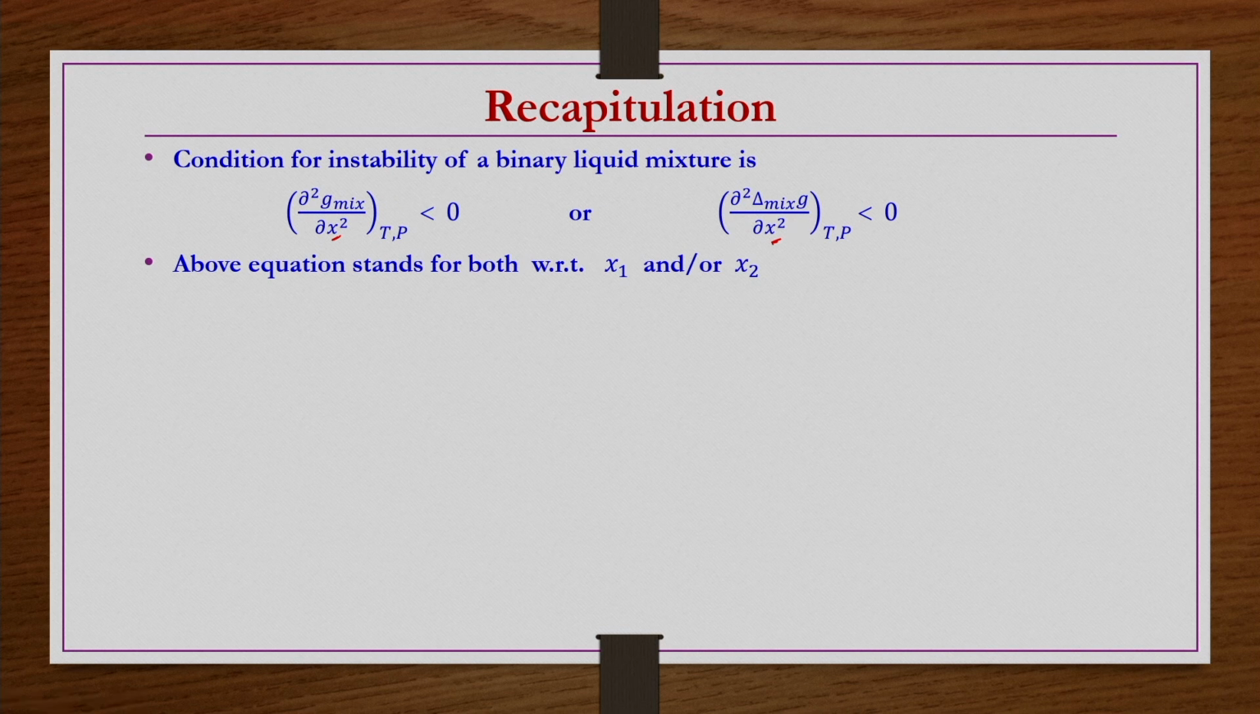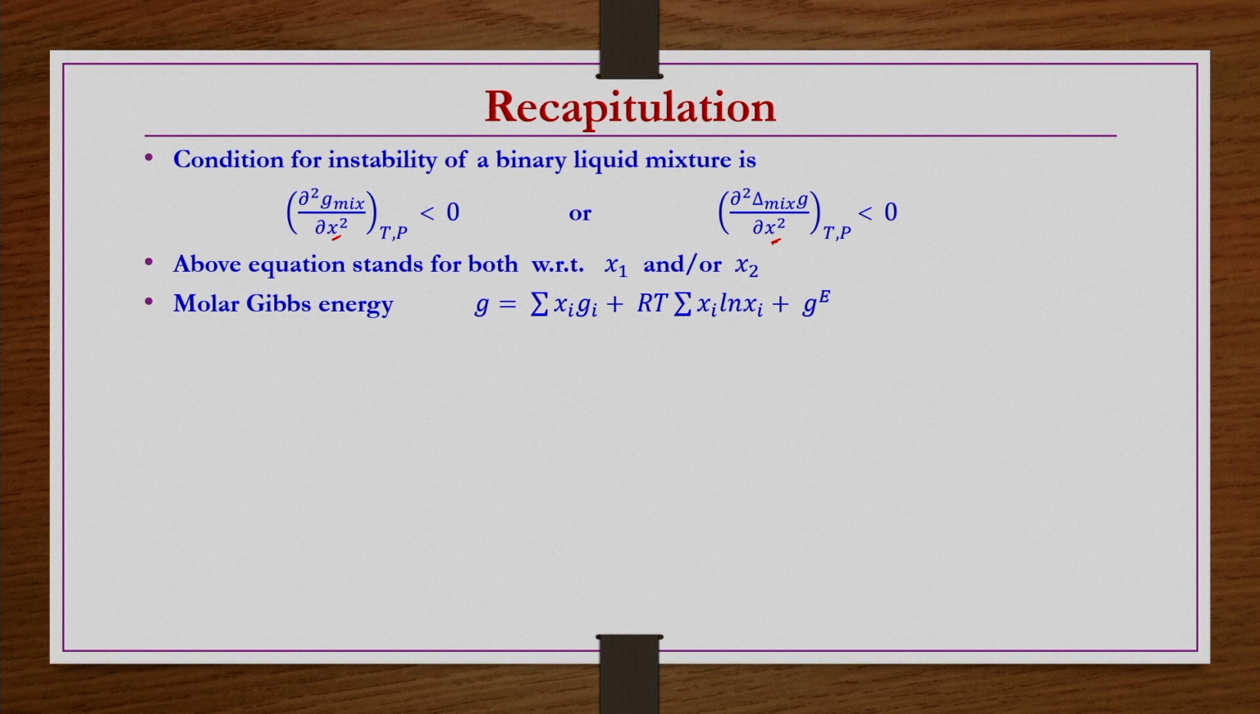This condition we obtained by taking Raoult's law as the reference state. Whatever the GE expression is for those kinds of systems, we have developed this condition. That is, the Gibbs energy of the binary liquid solution is defined with respect to Raoult's law. Under such conditions, the condition for instability is ∂²G_mix/∂x² less than 0, or ∂²ΔmixG/∂x² less than 0, provided the temperature and pressure are maintained constant.